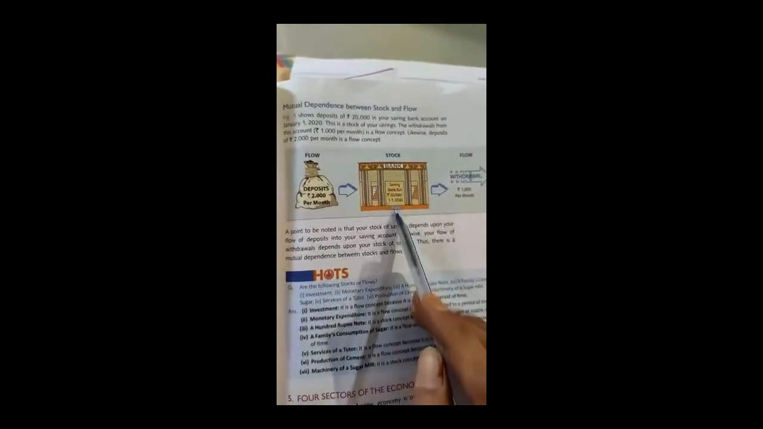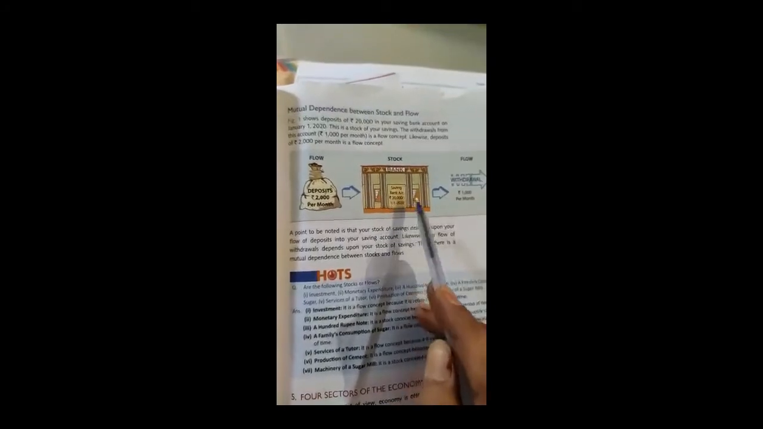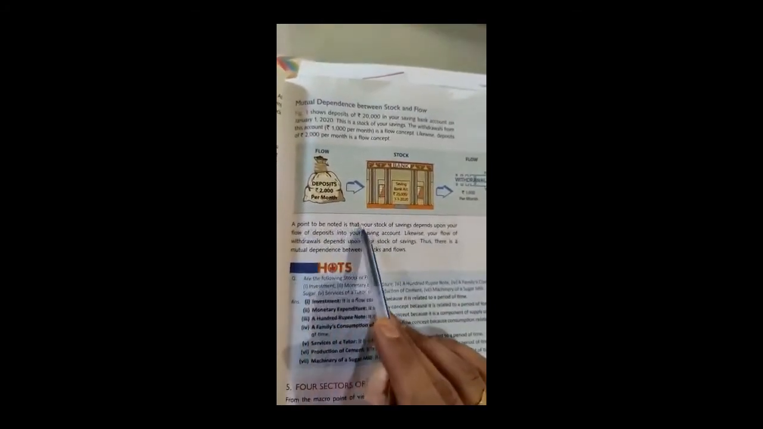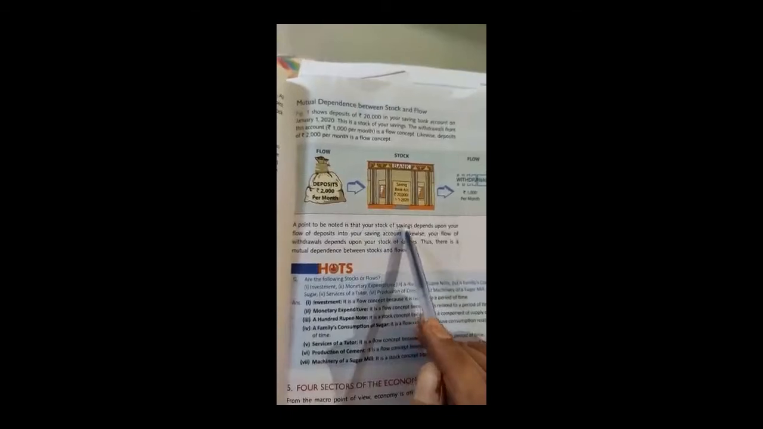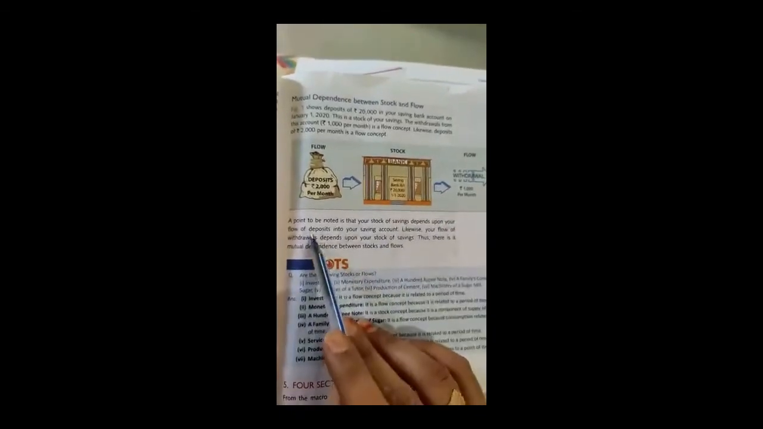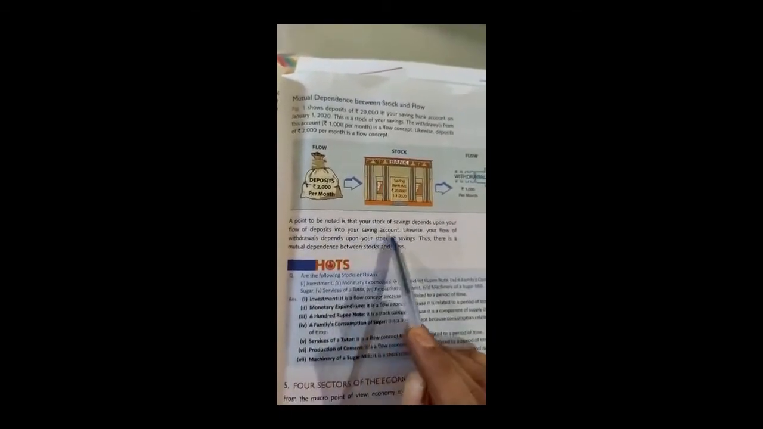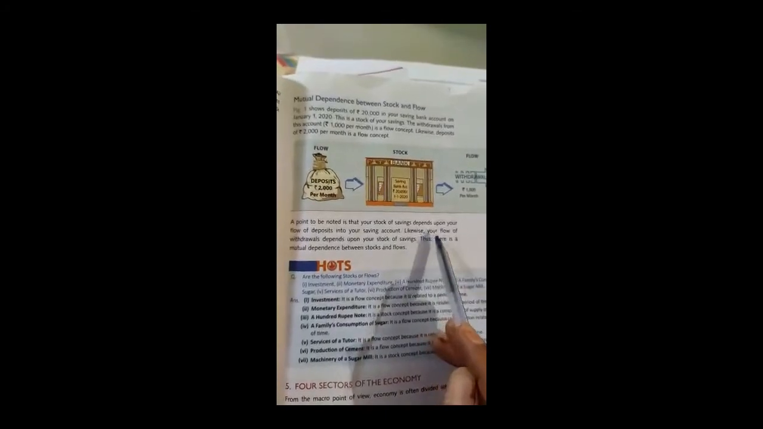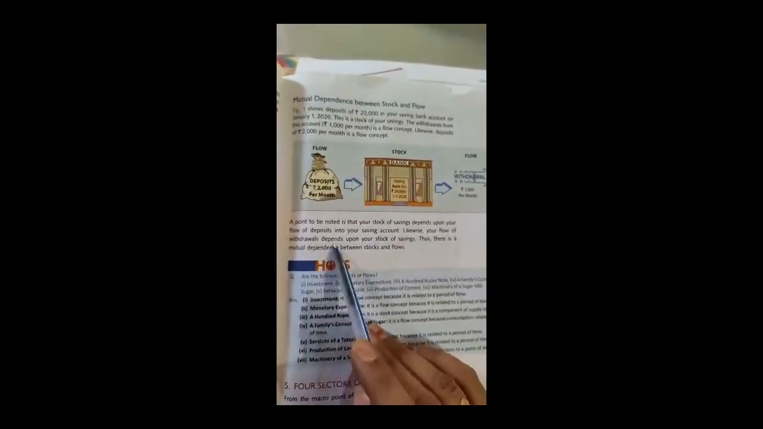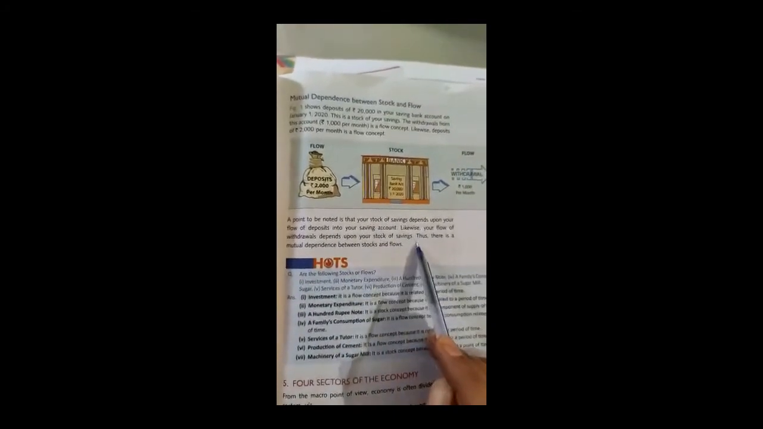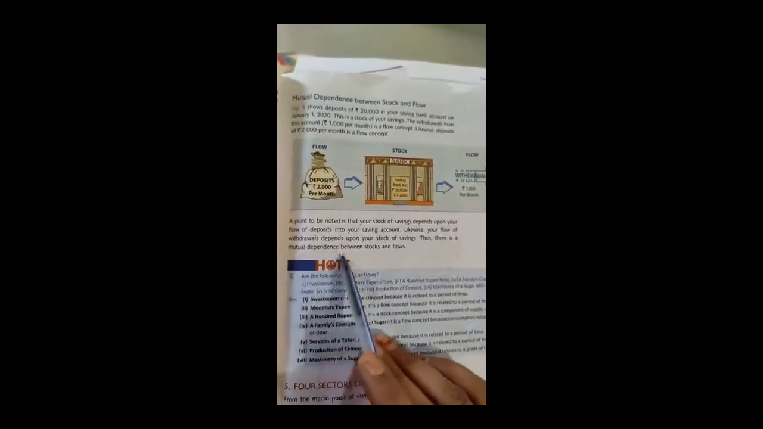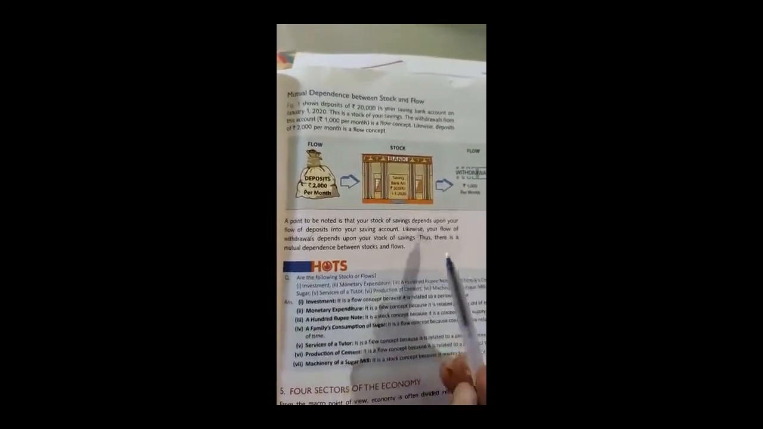While the stock, it's clearly mentioned at a particular point of time. Here a point to be noted is that your stock of saving depends upon your flow of deposits into your saving account. Likewise, your flow of withdrawals depends upon your stock of saving. Thus, there is a mutual dependency between stocks and flows. Thank you.